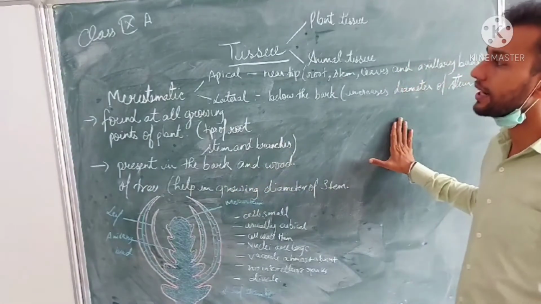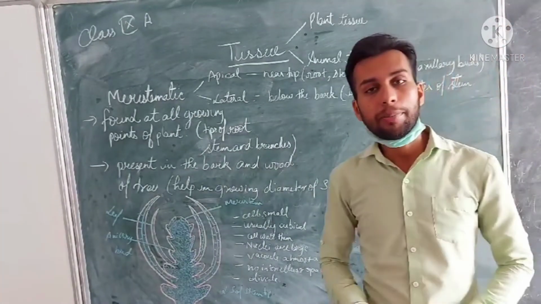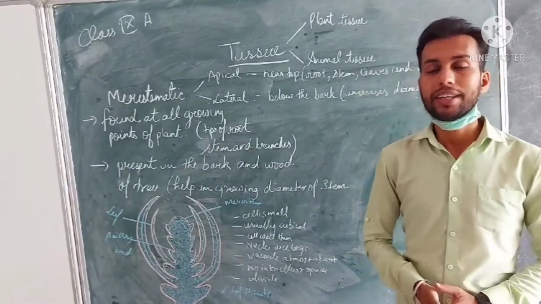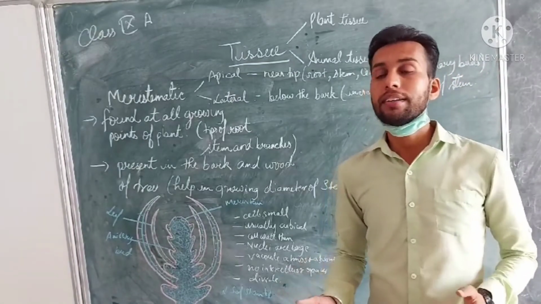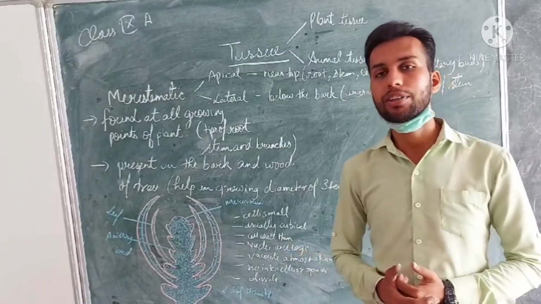So we have now studied the meristematic tissue. Now we will study the permanent tissue, which we know is incapable of dividing. They are permanent tissues which serve various functions, and now we will study them.